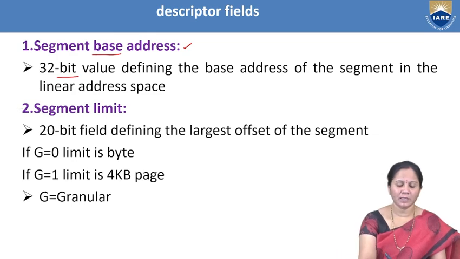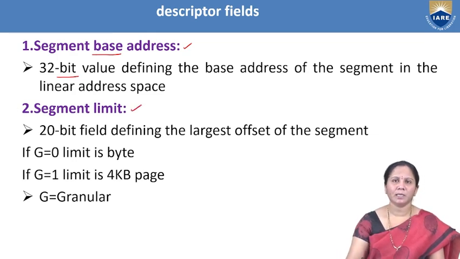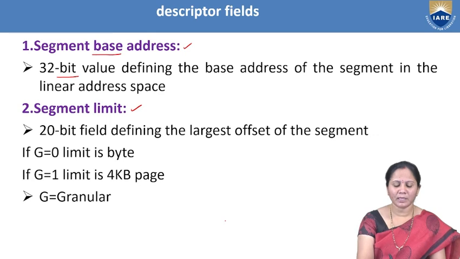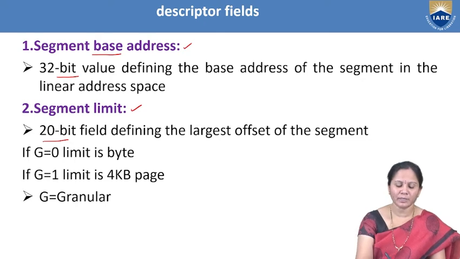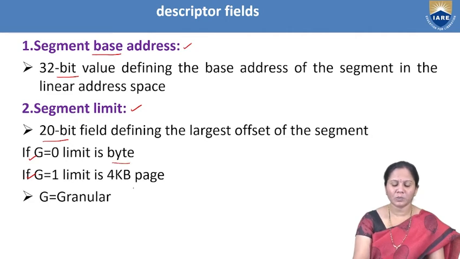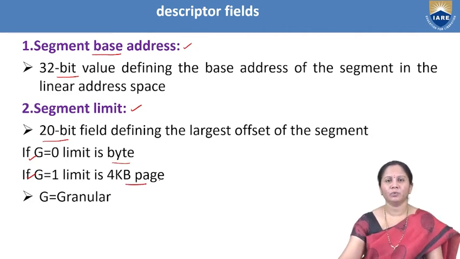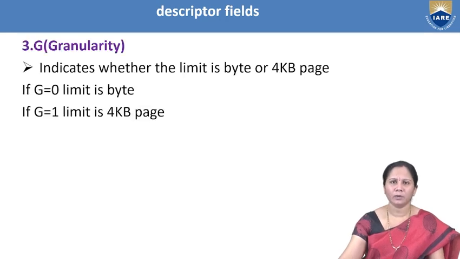And as we have seen in the previous format, the segment limit is a 20-bit value. So here the segment limit will be decided based on this G bit. If G is 0, the limit is byte. If G is 1, the limit will be extended to 4 kilobytes. Here G represents granularity.